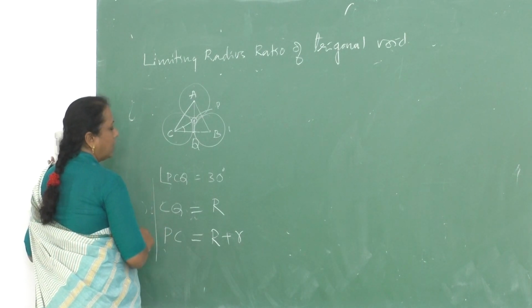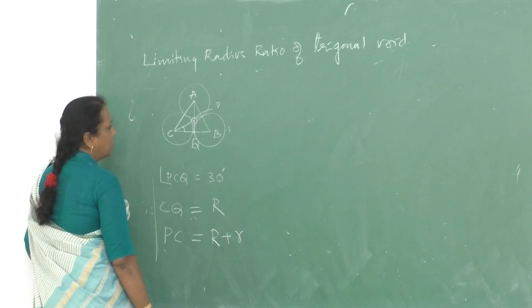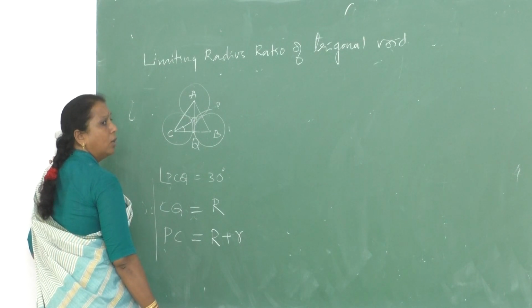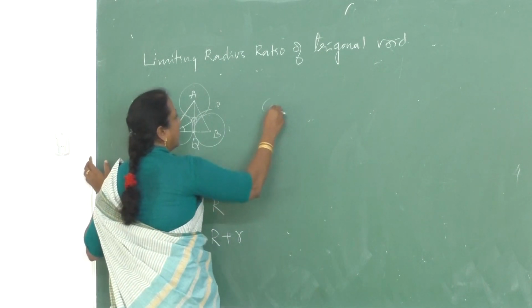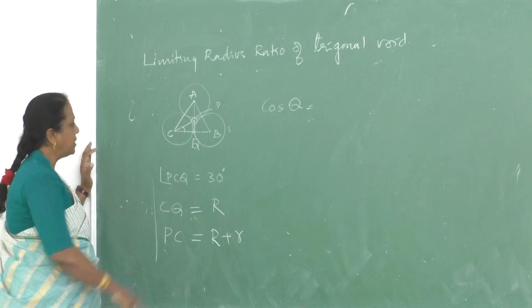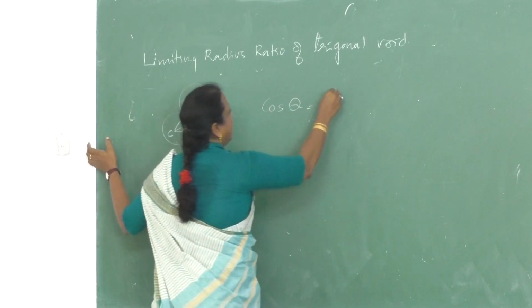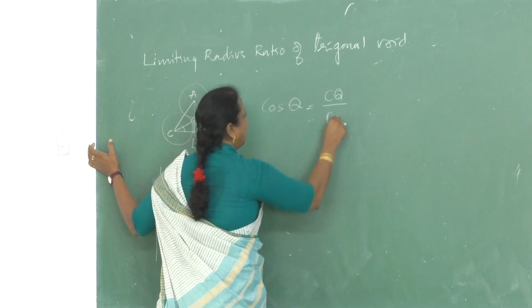We have to get the relationship between small r and capital R. So you know trigonometry better than me. Use trigonometry. Cos theta is equal to base by hypotenuse. Base is CQ divided by hypotenuse PC or CP.